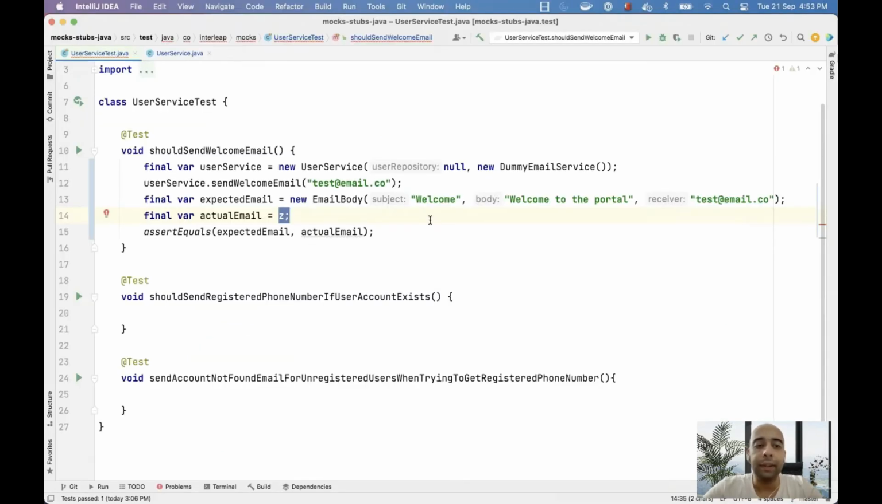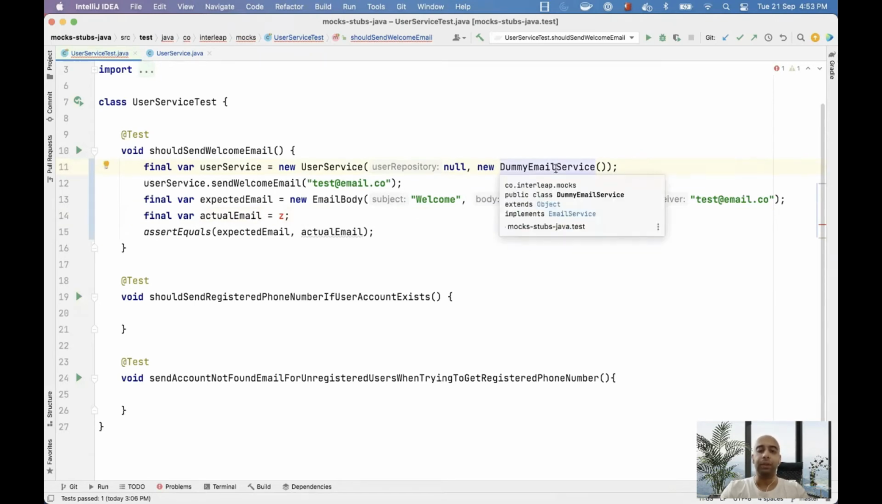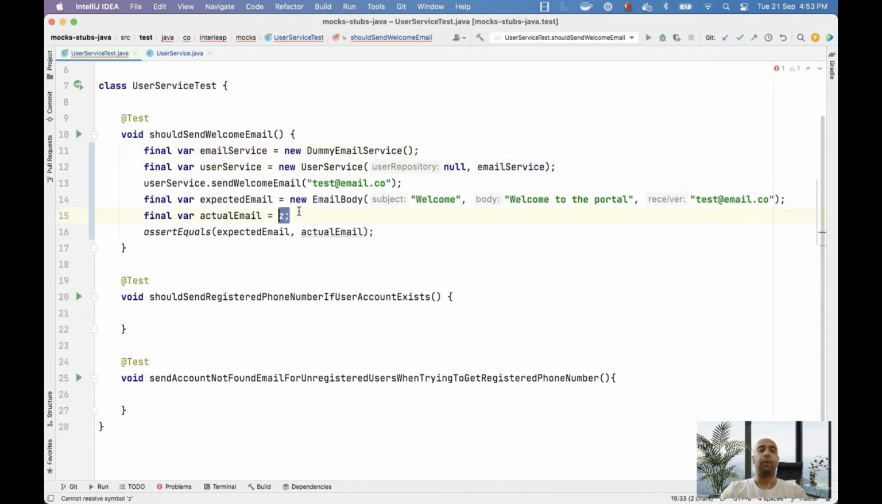To translate this into code, I want the dummy email service to provide a method that would give me all captured data on which email was sent last. Here is the dummy email service object that we are passing to the user service. I can extract this into a variable. Now what I want here is I want to say email service dot get last sent email. This method get last sent email is acting like the sensor on the dummy and is going to provide me data about how user service is interacting with it. So let's implement this method.